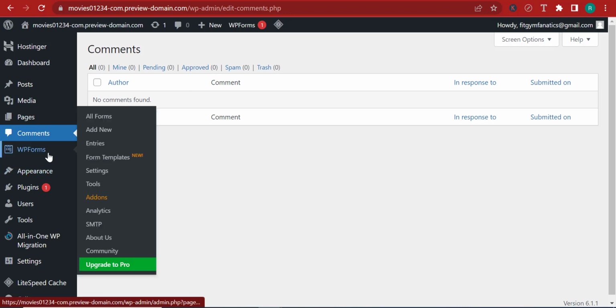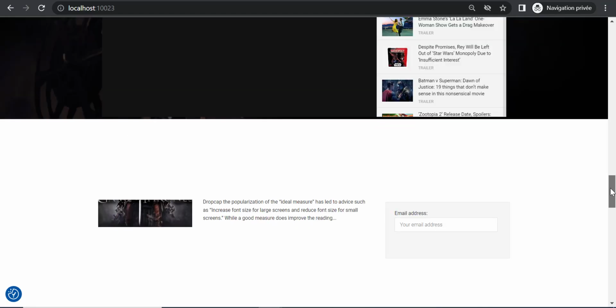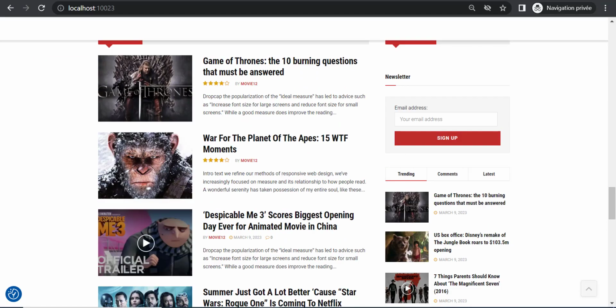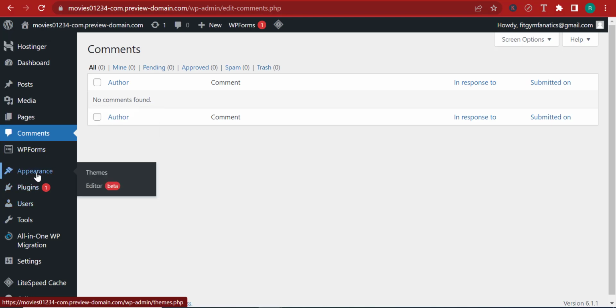Here we have this plugin called WPForms that came pre-installed with this version of WordPress. WPForms basically will allow you to create forms, just like this one over here that we have created to capture emails. This is a form. And plugins like this one exist to help you create a form.